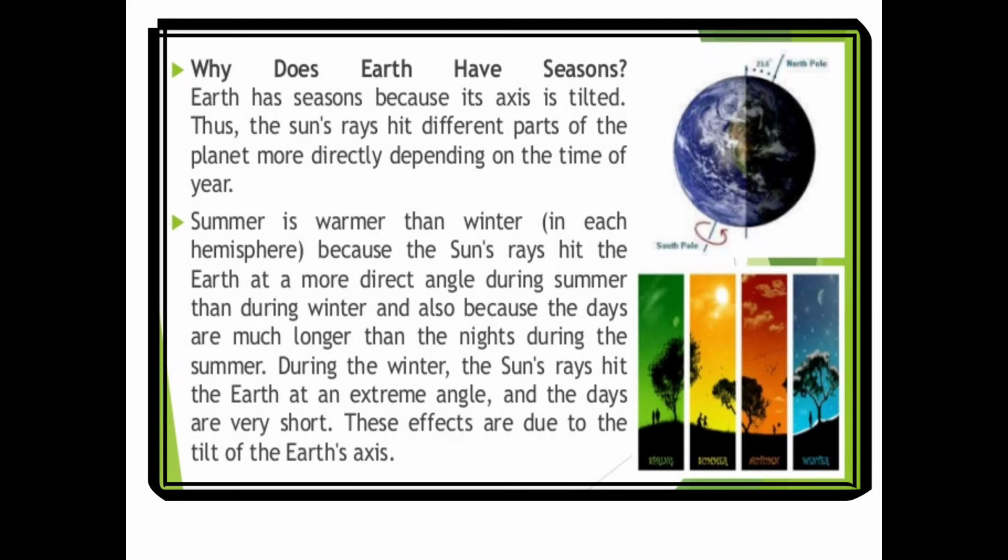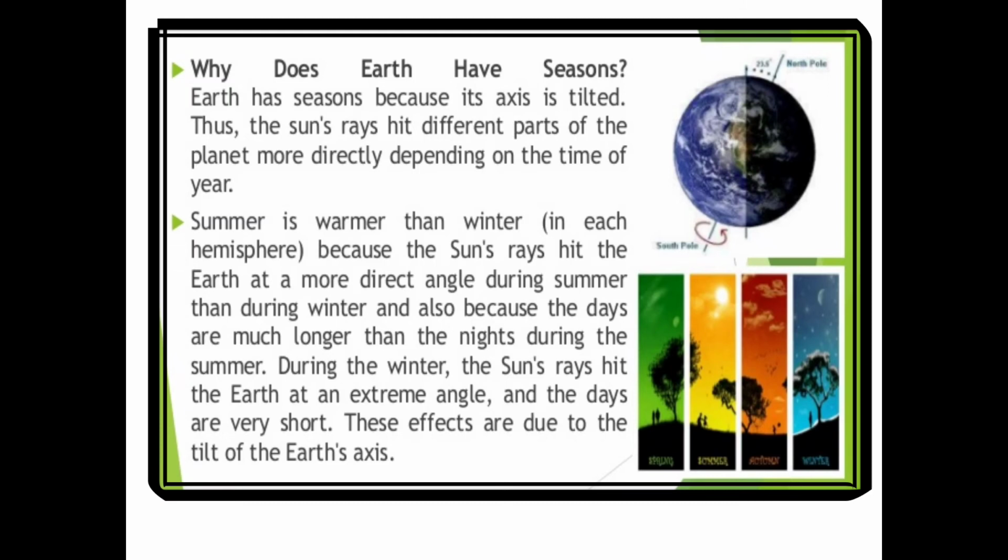The Earth is the third planet from the sun. It has an average temperature of 22 degrees Celsius. This temperature is suitable for plants and animals. And the very important essential thing for us, water in liquid form. You know that plants and animals need water. The Earth is the only planet on which liquid water is found. On some other planets, water is found only in the frozen form.